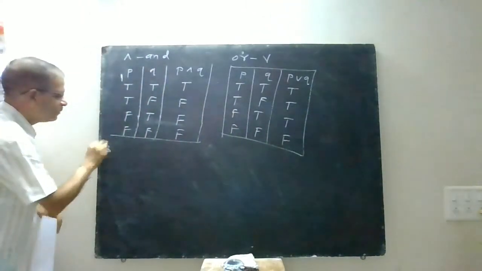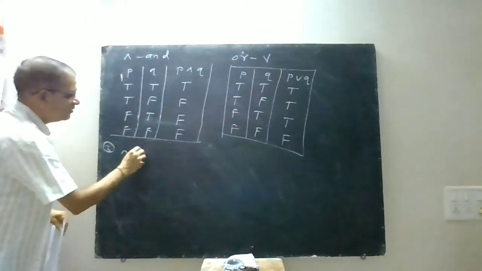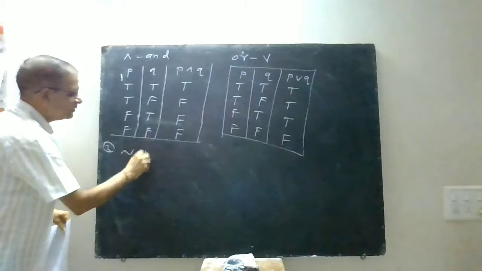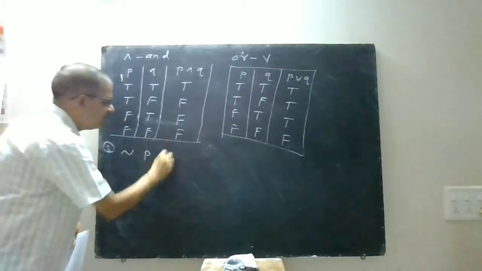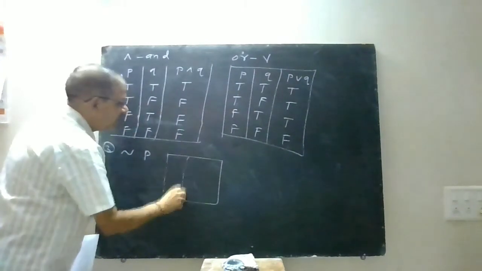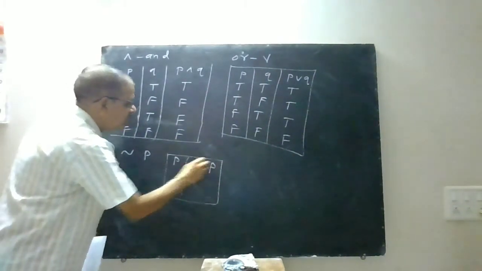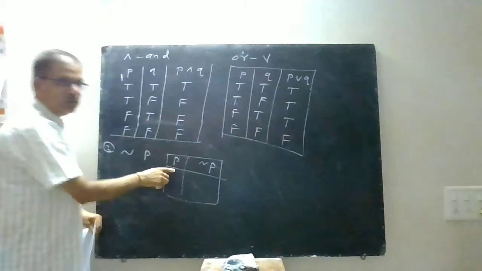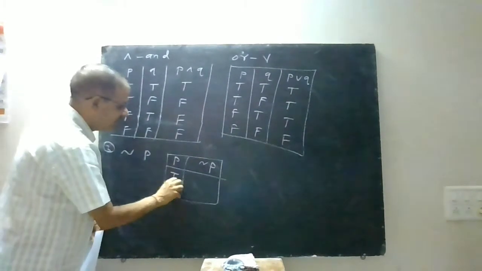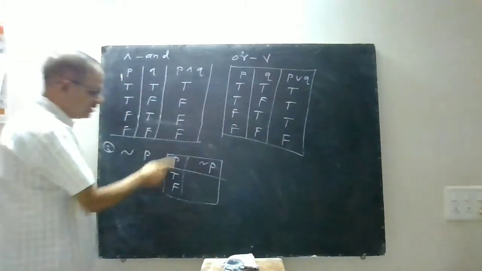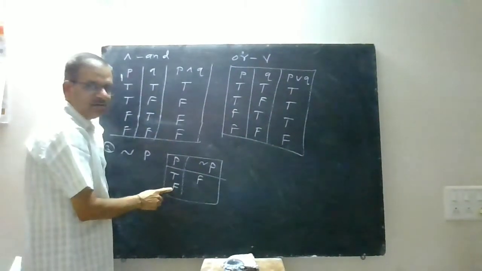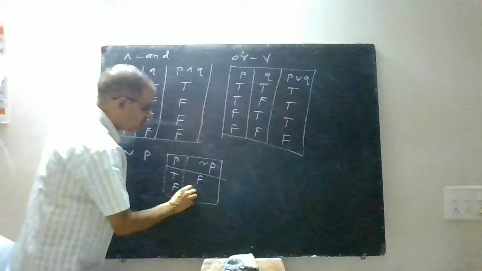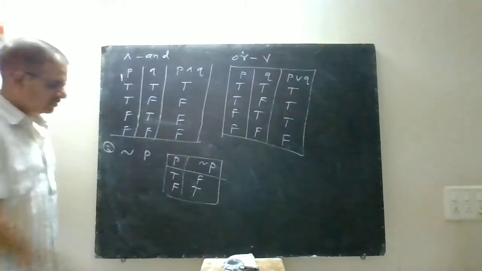Now thirdly, negation. Negation is only for one statement, so its table is very simple. It is P and negation of P. As there is only one statement, there are two possibilities, either true or false. When P is true, negation of P is false, and when P is false, negation of P is true. So this is very simple.